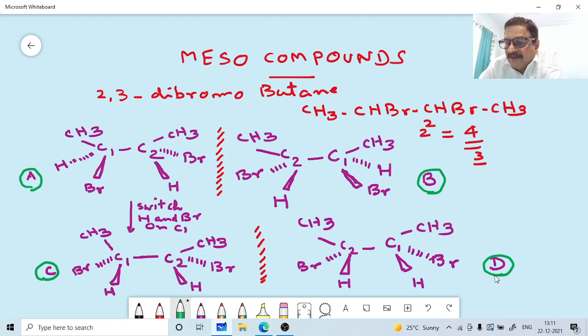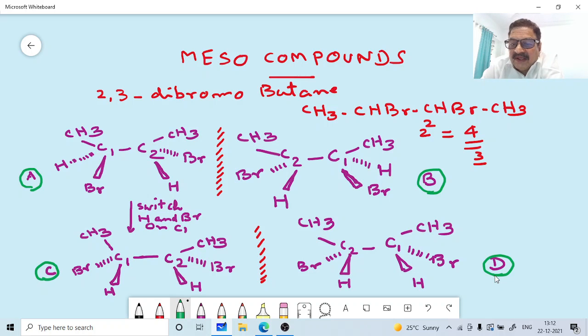Correct. So now you have to find out whether the other two stereoisomers, we have switched the positions, and we have got this C and D here, both these isomers. Now we have got 4 isomers here. Okay. So now we can see that A and B are enantiomers that we have seen here. Okay, A and B are enantiomers.